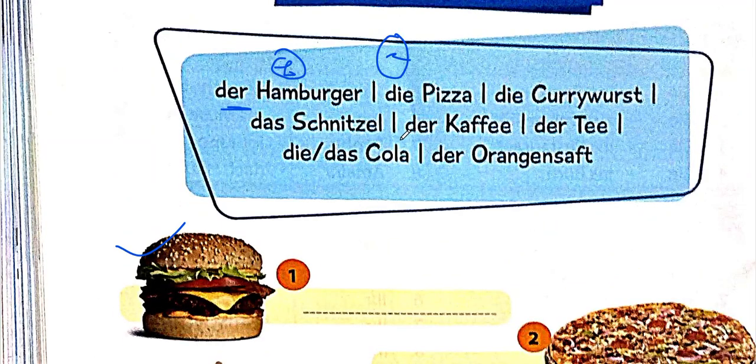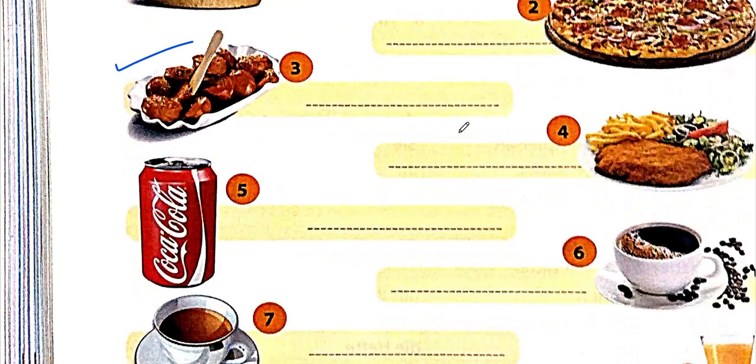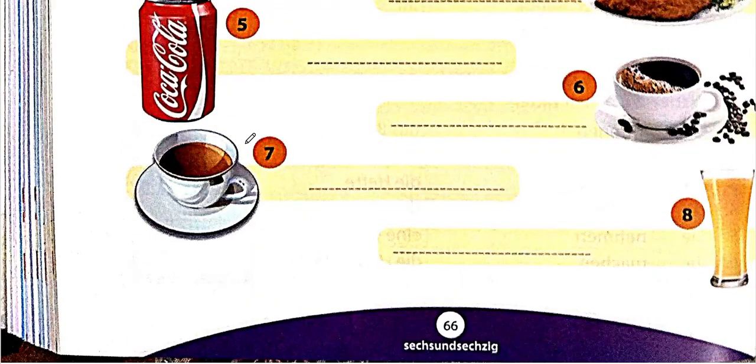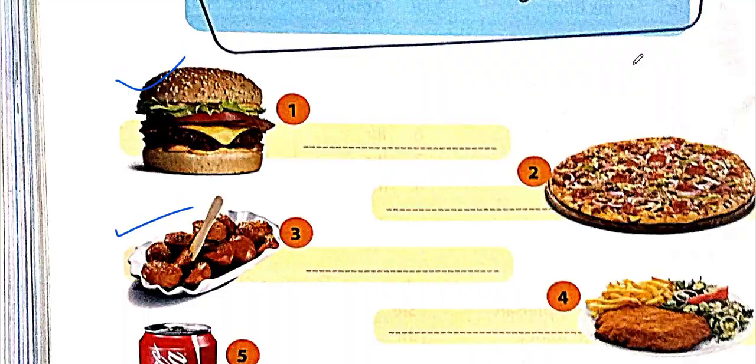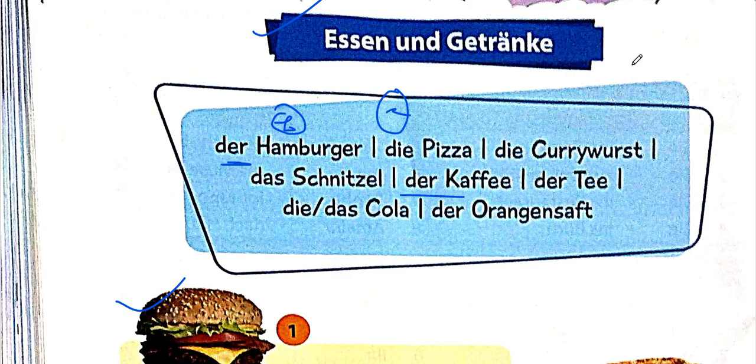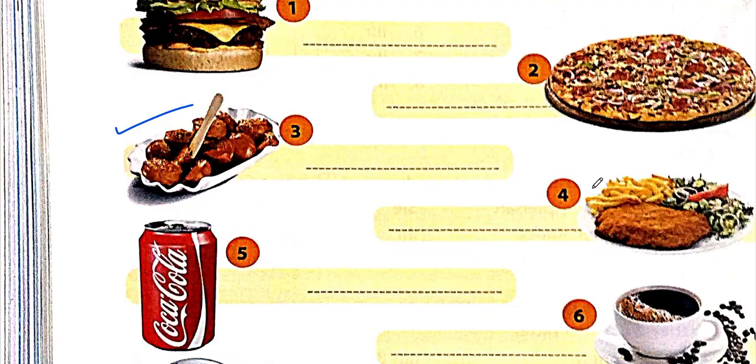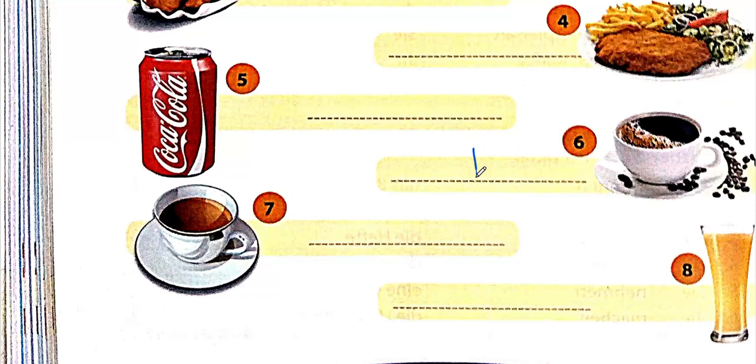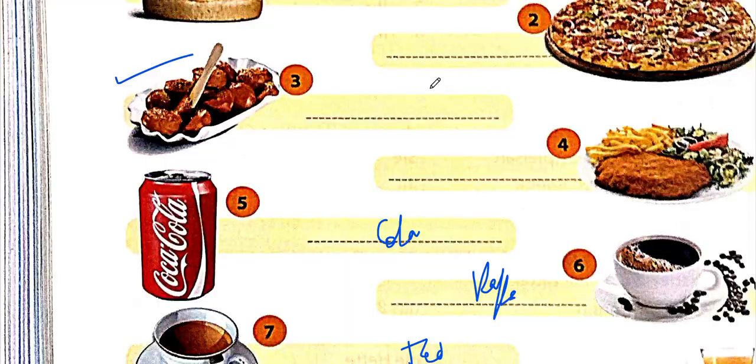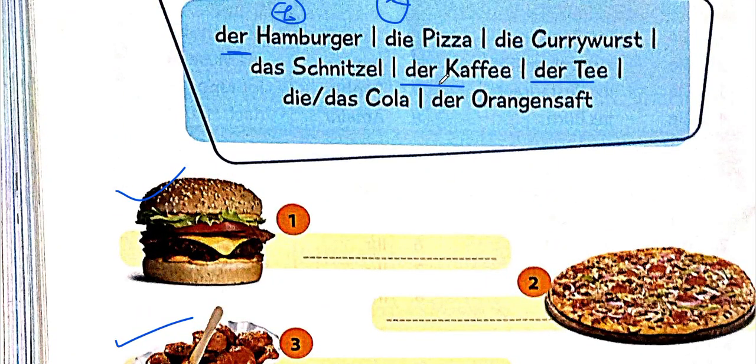But yeah. Next you have Kaffee. Kaffee is right over here. If I'm not wrong, this should be Kaffee. Kaffee is there, Tee is there, and there Kaffee. So we have Kaffee over here, we have Tee over here, we have Cola over here. Die Cola. Remember why? Because eine Cola is there, na? So it will be die. Sometimes people use das. That is also true.